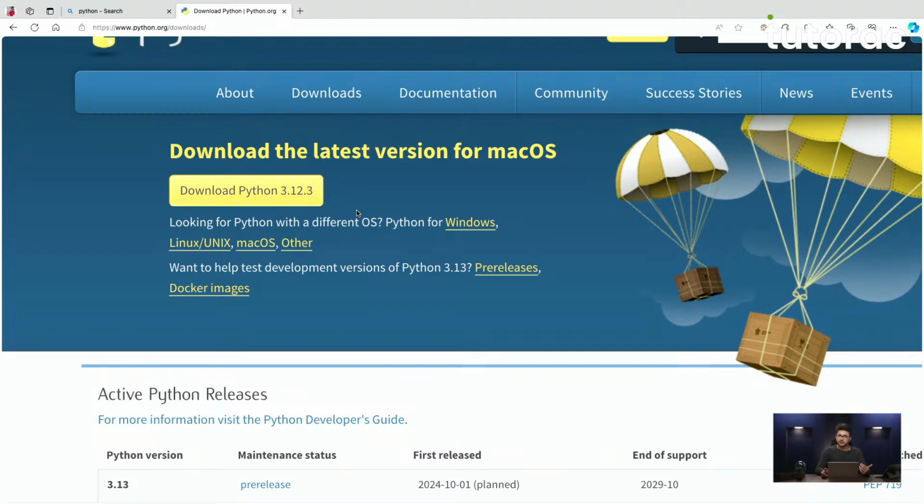Whether you're using Linux, Mac, or Windows, the instructions for installation are going to vary. Especially if you're on a Windows machine, make sure that the installer you download adds the path of Python to your system. Usually that checkbox is unchecked by default, so you will need to make sure that it is checked at the time of installation.